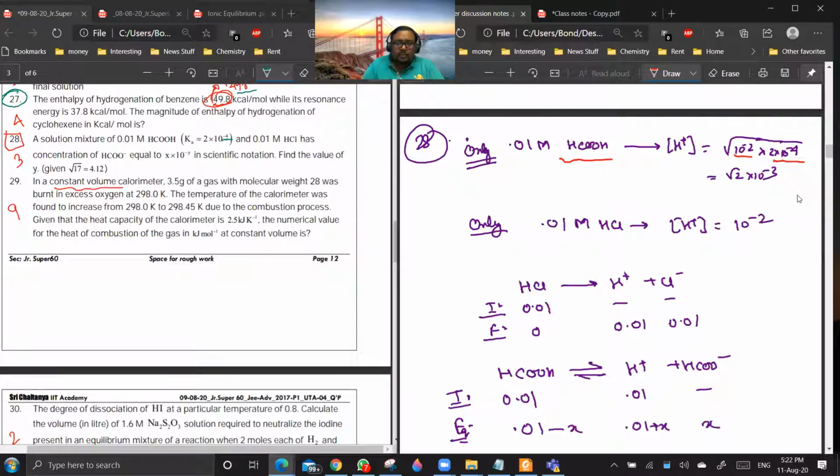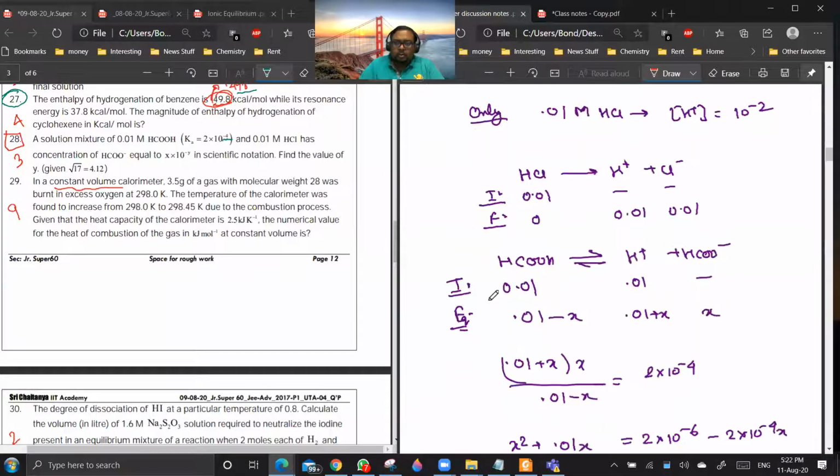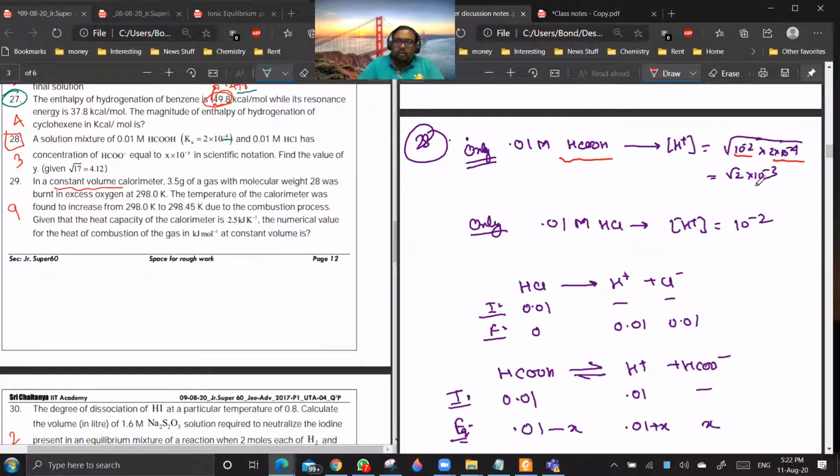Now, if only 0.01 molar HCl is there, then the concentration of H plus due to HCl will be how much? 10 power minus 2. So you see, 10 to the power minus 2 and root 2 into 10 to the power minus 3. You cannot neglect it like this.